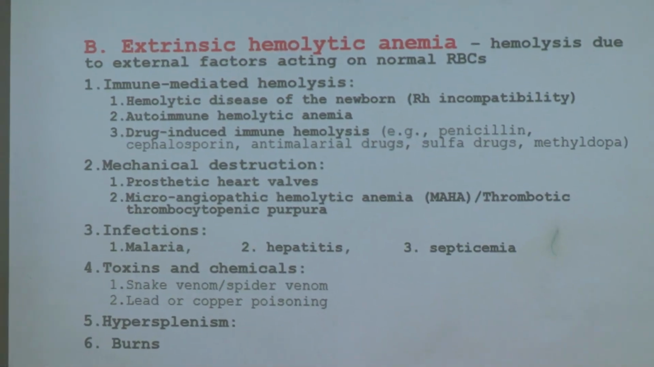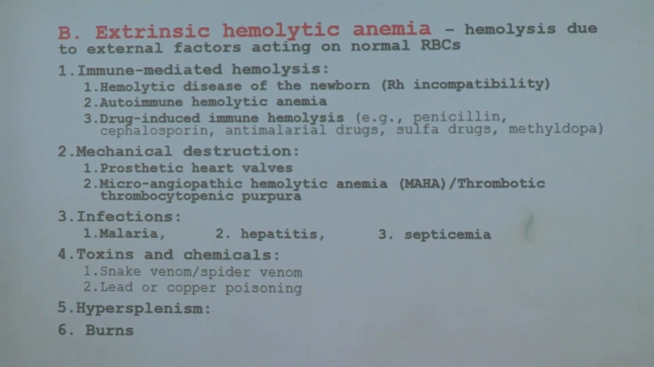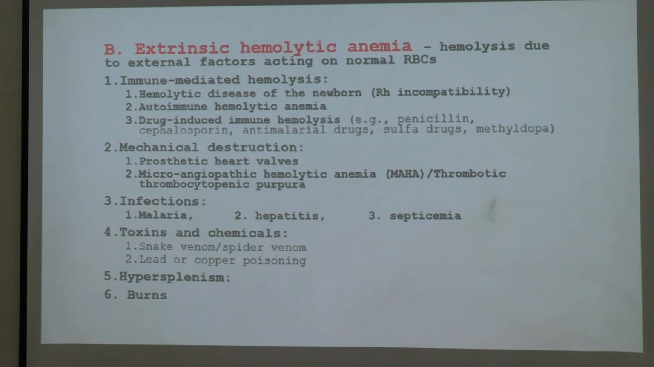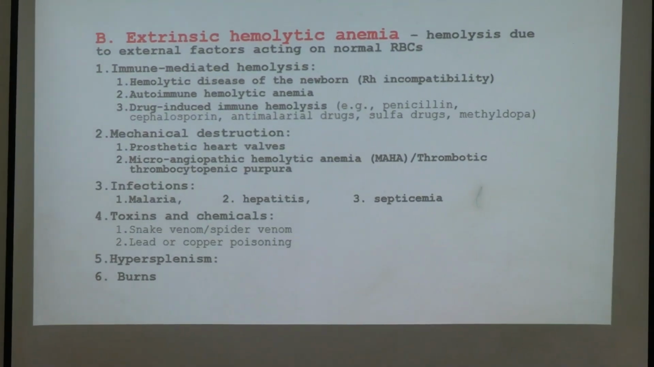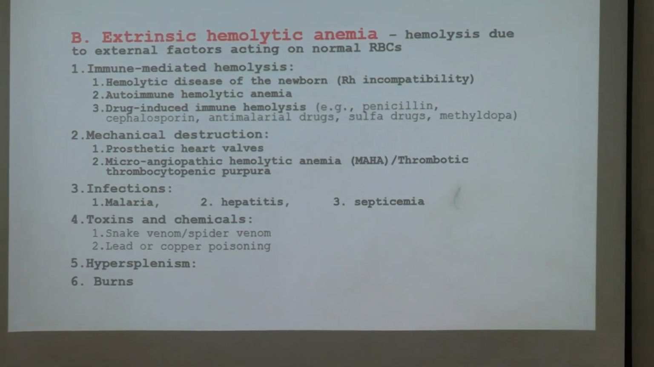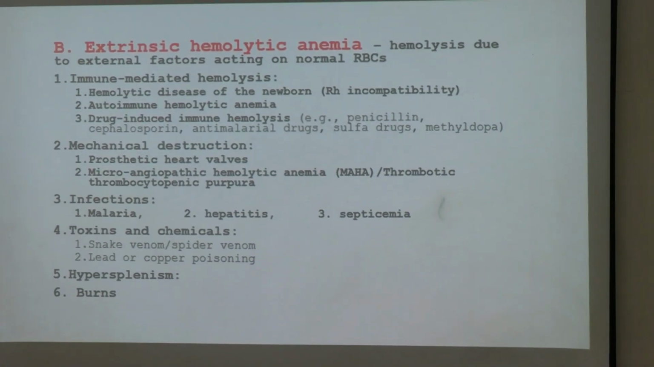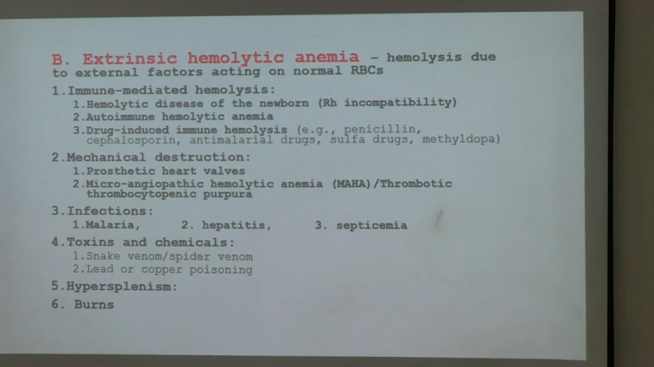And extrinsic hemolysis. Hemolysis can be because of two factors. One is intrinsic factors, which I told you about. Another is extrinsic hemolytic anemia. Here one is immune-based hemolysis. Some drugs can produce an immune reaction, and those immune bodies will destroy the RBCs. Autoimmune disorders target some cells of the body; if they target the RBCs, the RBCs will be hemolyzed.